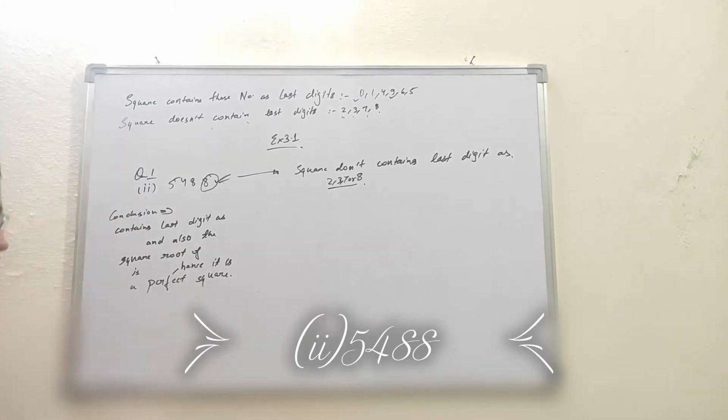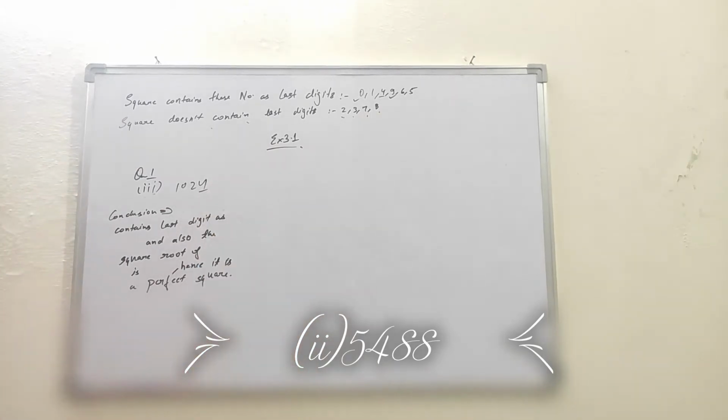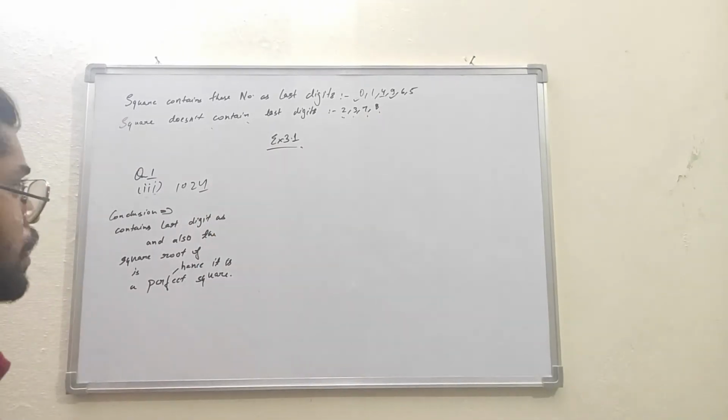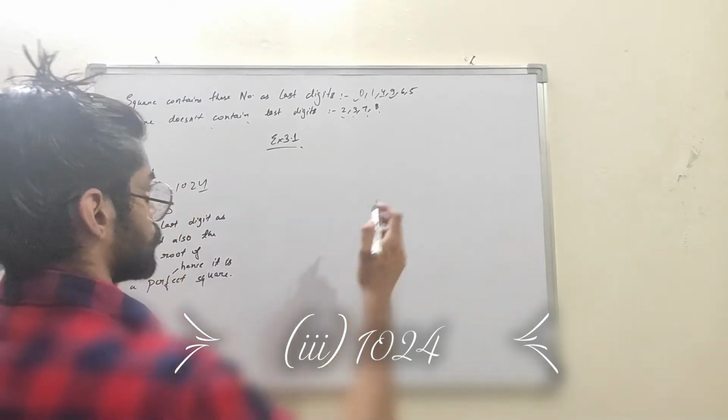So let's move to the third part of this question. The third part is 1024, and here we can see that 4 is present. So it could be a perfect square, but we have to check whether it is one or not.